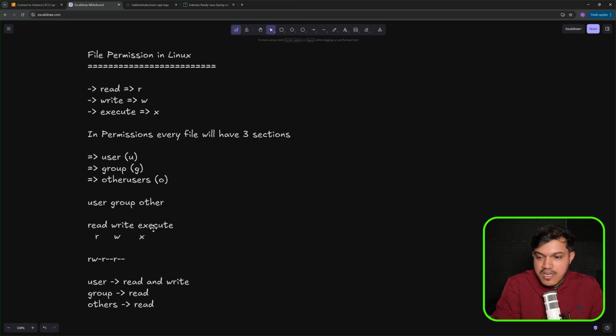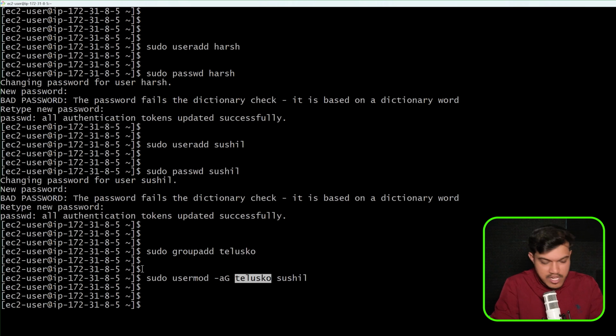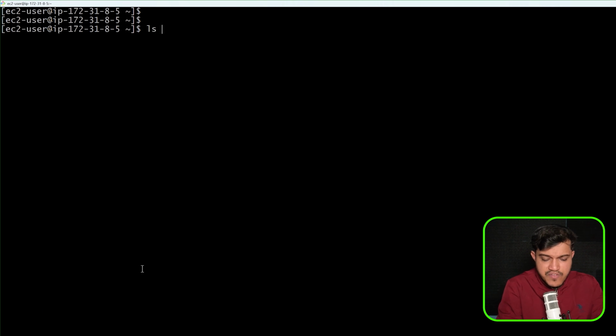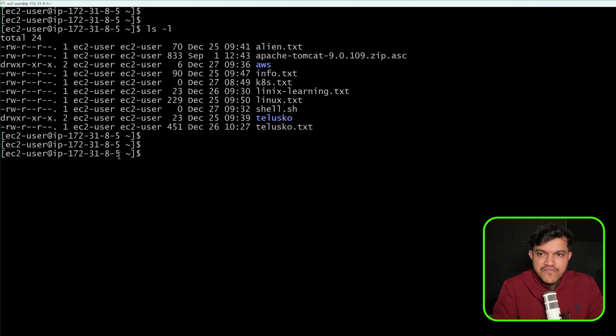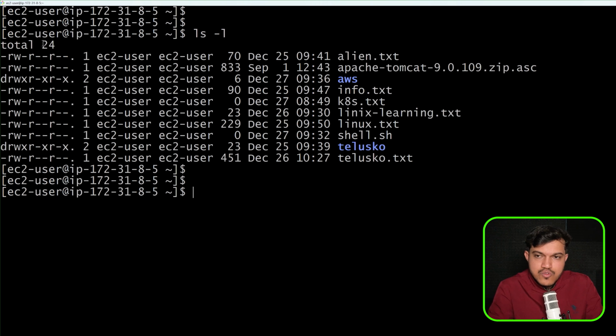Let me just get back here, and I would like to clear my screen here. We have certain files which we have created earlier. You can see here we do have some files. If I zoom in, you can see we have 3 things here. This is user, this is group, this is others. The last 3 is others, the middle 3 is group, and the starting 3 is user. What the user can do, what the group can do, and what others can do. That's what it is talking about. The initial 3 is the user, the next 3 is group, and the next 3 is others. So that's what I'm referring to here.